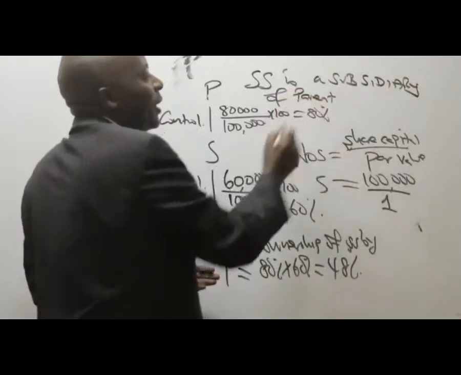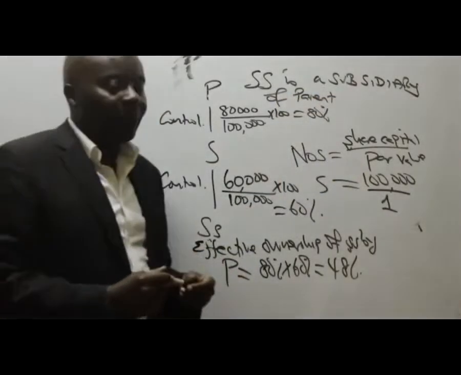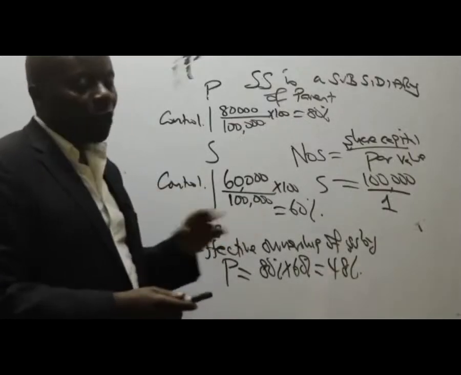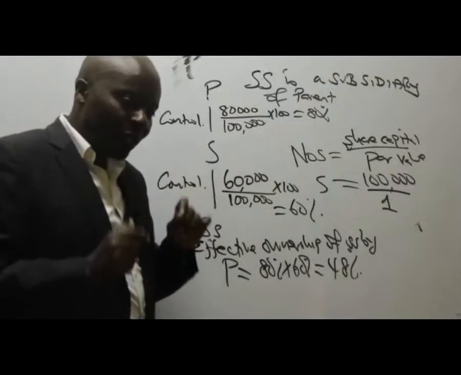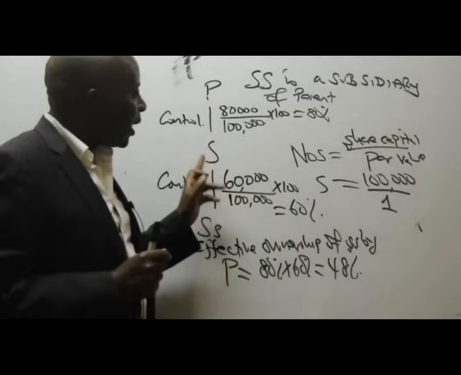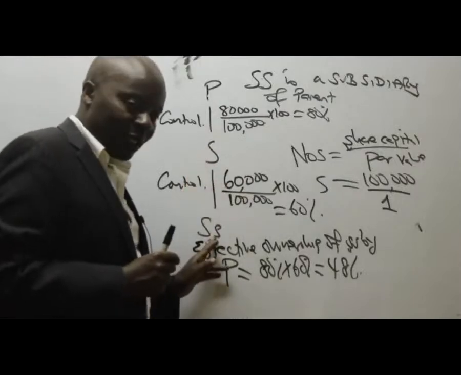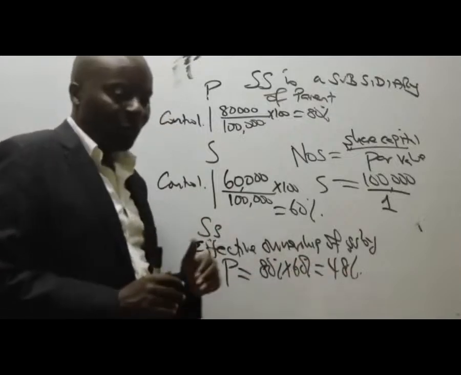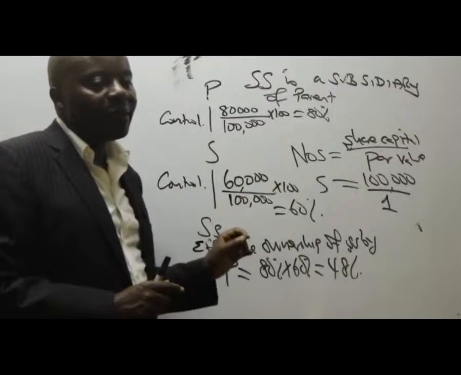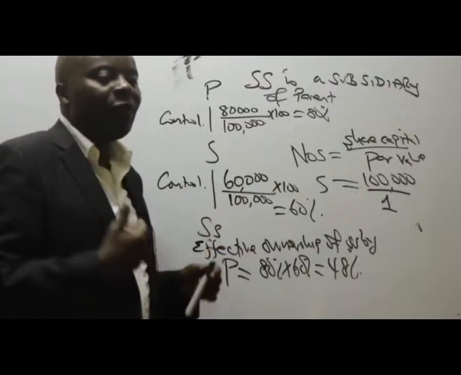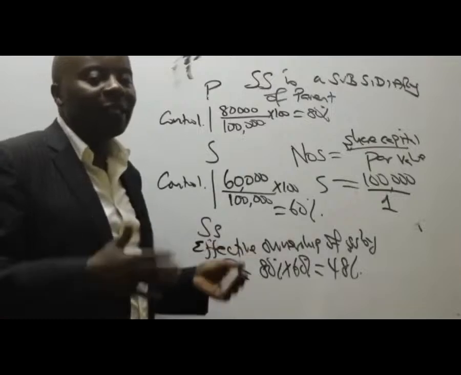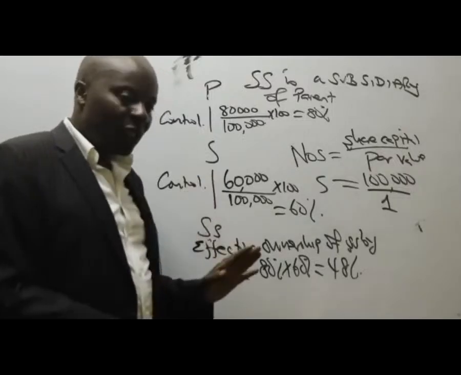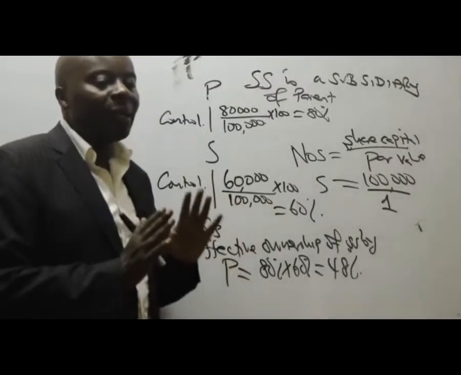Is still a subsidiary of what here, somebody? The parent. It is a subsidiary based on what is called control. We are controlling S, and S is controlling who? SS. So because of that control, ladies and gentlemen, the numbers notwithstanding, straight away SS becomes our subsidiary. If you wish, you can call it a sub-subsidiary, but that really doesn't make sense. In the group, this SS will be consolidated just like how you consolidate any subsidiary.